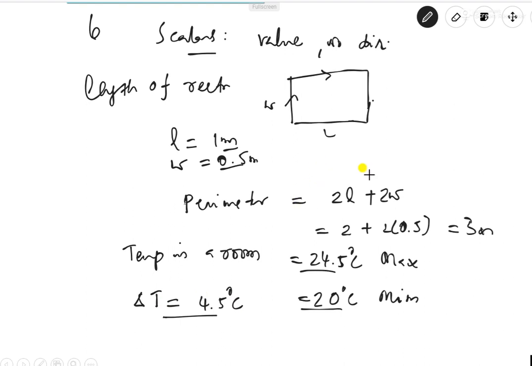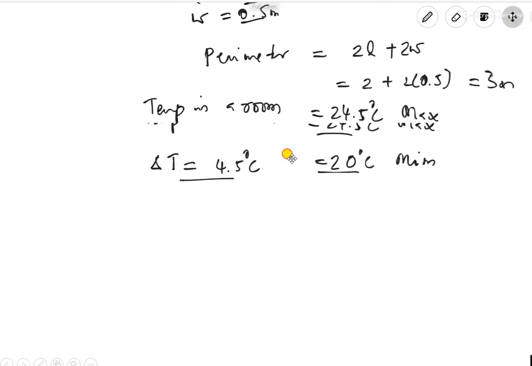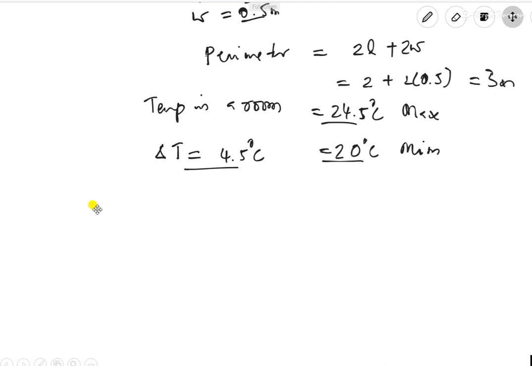So similarly, suppose we say the volume of a cube.